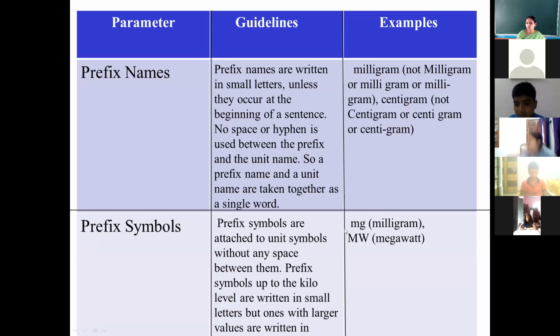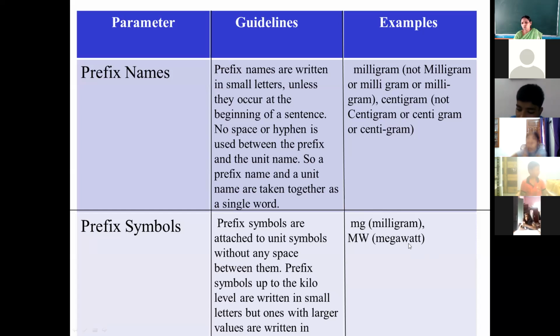Moreover, milli is very much less than kilo, so we write a small letter. Clear? Next, MW. M means mega, W is watt: megawatt. For measuring the amount of power, we use the unit watt.